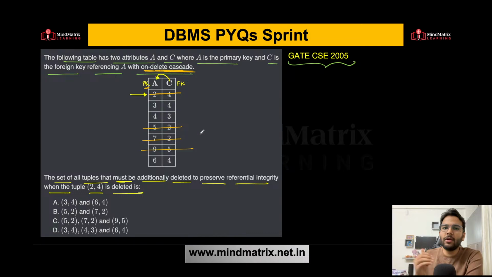So we have multiple operations like on delete set null, on delete cascade, right? So there are many operations here. They have clearly mentioned that you have to perform on delete cascade. So additionally, I can say these 3 tuples will also get deleted. So 5, 2, 7, 2, 9, 5, that is the correct answer. Option C is the correct answer over here.